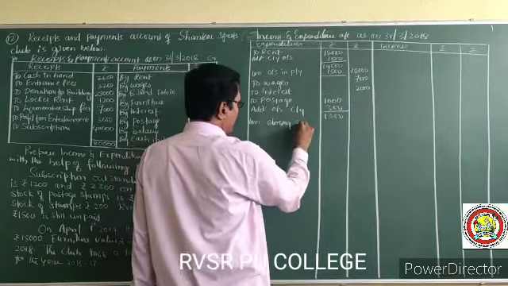Say, working notes. Opening furniture is 15,000, purchases is 10,000, totally 25,000 is there, less closing 22,500, 2,500 is the depreciation. See how?